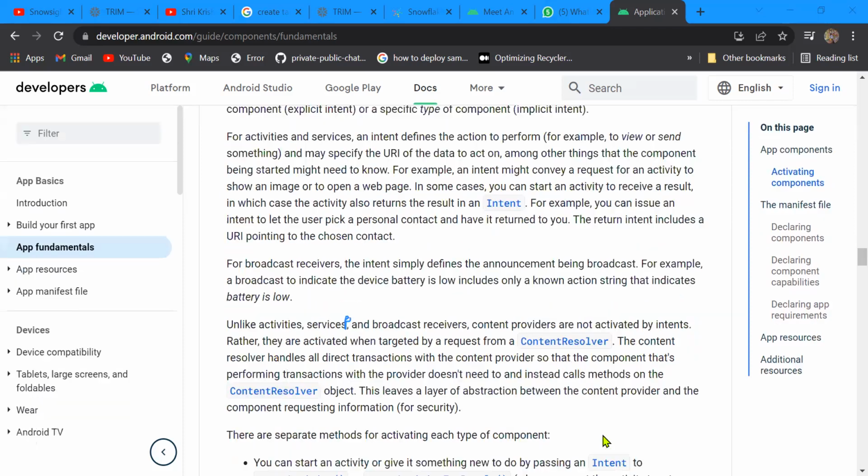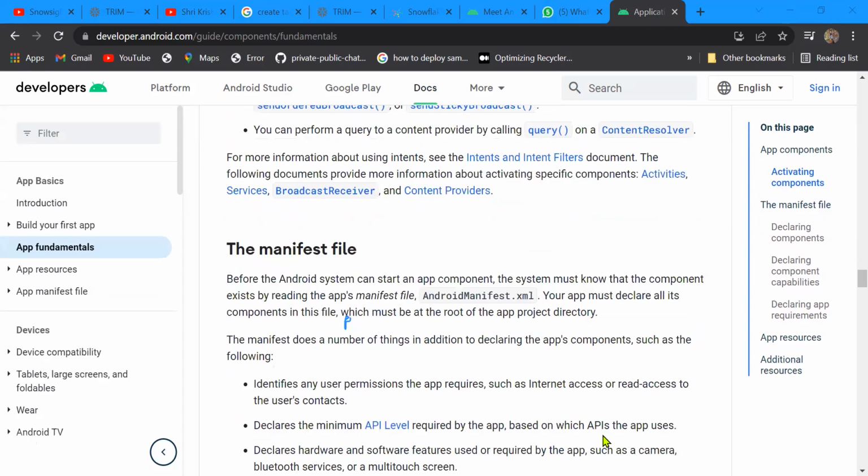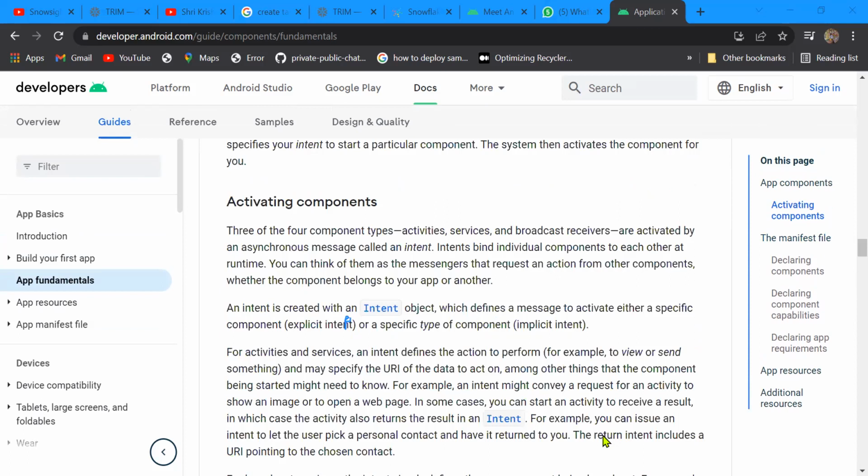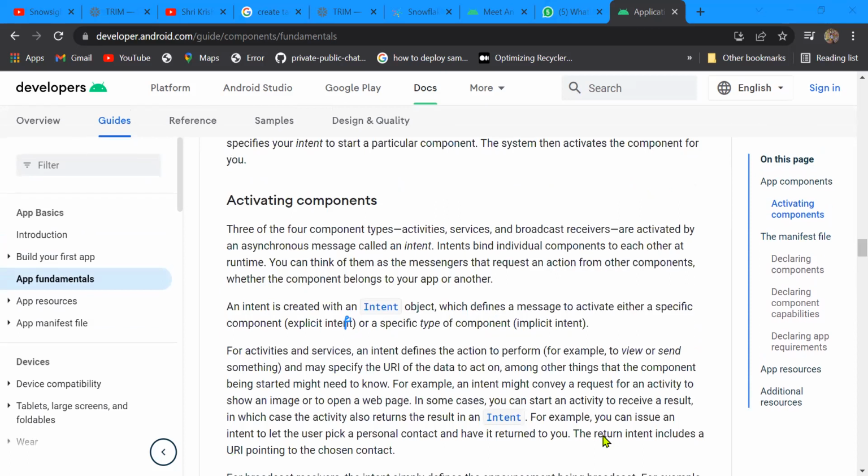Okay, so it consists of two parts: the first one is implicit and the second one is explicit intent. Explicit intents are those which come up within our application, like when you want to share your data from one activity to another activity. And if you want to send data like with UPI, where you scan a code and you get back to Google Pay or PhonePe, that comes under implicit intent.